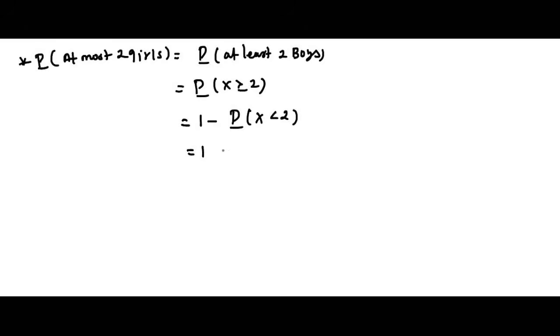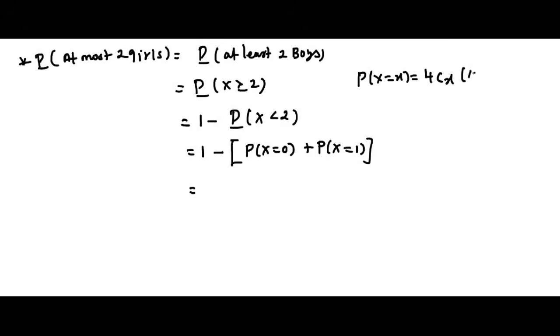First, I will find this value: 1 minus probability of x equal to 0 plus probability of x equal to 1. So using the binomial distribution, which means equation 1. What is equation 1? Probability of capital X equal to small x is nothing but 4Cx into 1 by 2 power x into 1 by 2 power 4 minus x. Okay, so using this formula, we can write this as 1 minus of what?